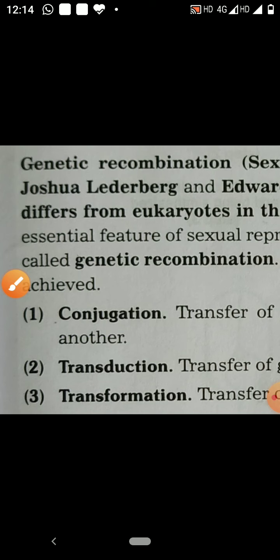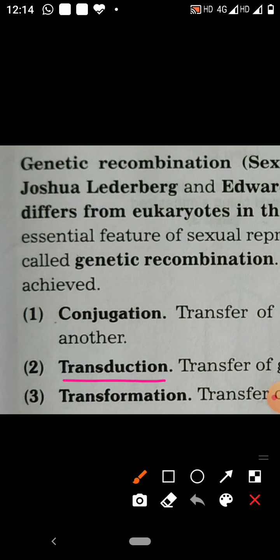Second is transduction. Transduction is a process in which there is gene transfer from one bacterium to another by means of temperate bacteriophage virus.